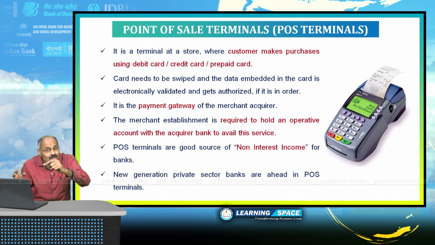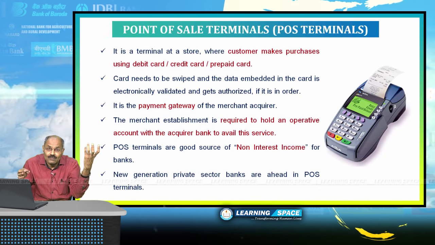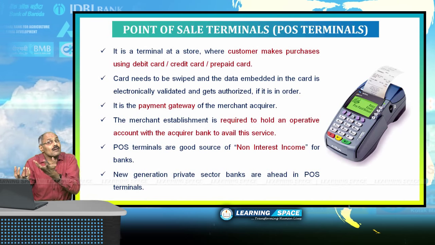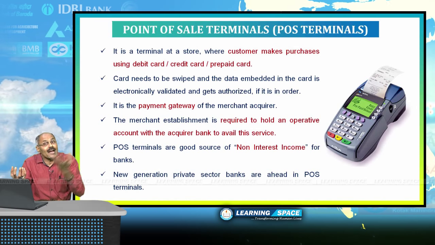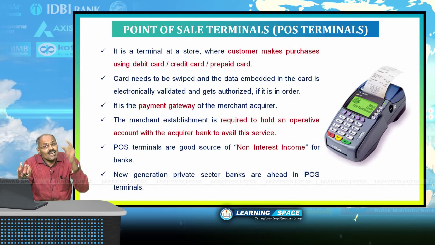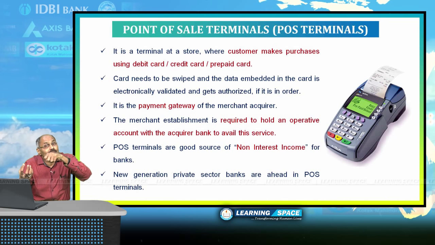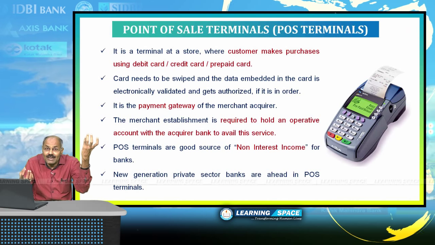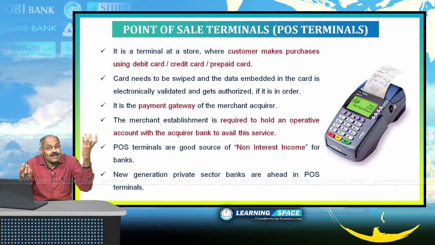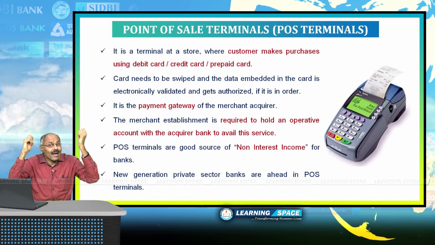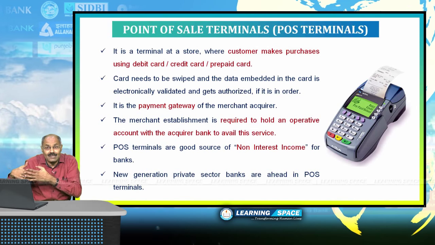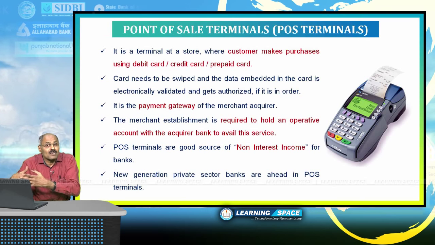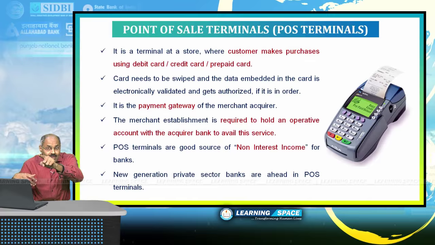In point of sale terminals, banks will get fee income, and the advantage of merchant, say Lifestyle or Shopper Stop or Inox, the advantage is instead of cash payment, payments can be made through cards. Once a person is making payments through cards, then bank will get some fee income, and to tap that income, private sector banks are ahead, whereas public sector banks except SBI, all other banks are behind and lagging in establishing point of sale terminals. Right?